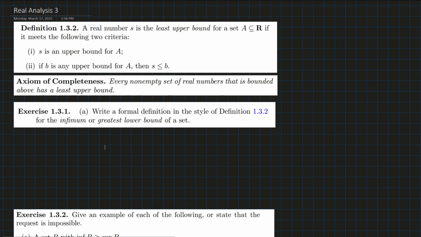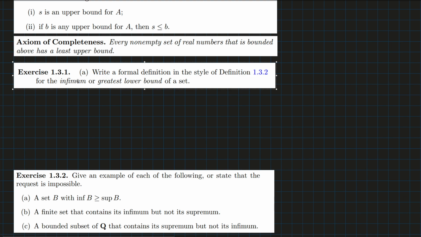So, as usual, the supremum is the least upper bound. That means that it is an upper bound for the set, but also, if there's any arbitrary upper bound, it is at least that value of S or greater, right? So the axiom of completeness tells us that every non-empty set of reals bounded above has a least upper bound. And now we're going to look at the infimum.